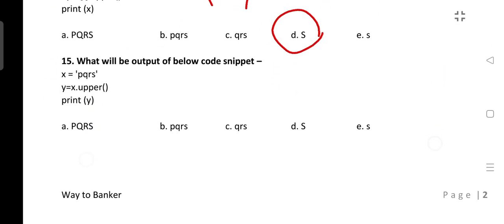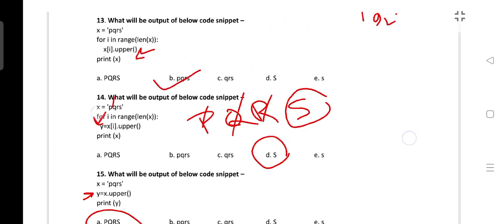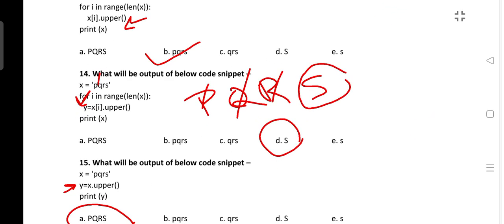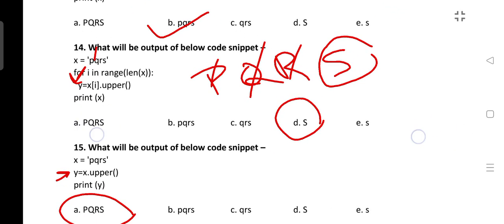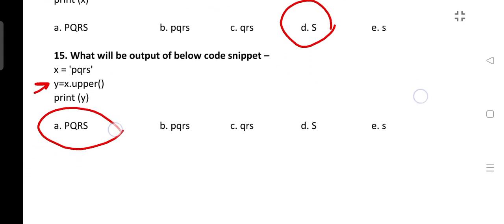Next is also the same. See, x is equal to PQRS. Now we are converting the full string and we are saving it in y. So now the answer will be capital PQRS. So that's why there should not be any confusion. I have given three similar questions so that it will be clear to everyone. Let me know if this is clear or not. If this is not clear, let me know. I will explain it in another video also.